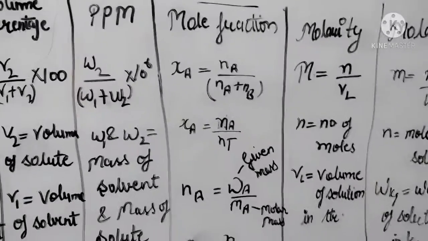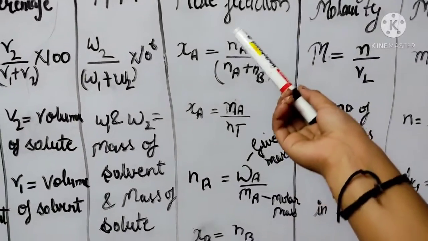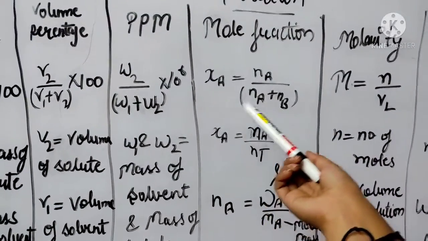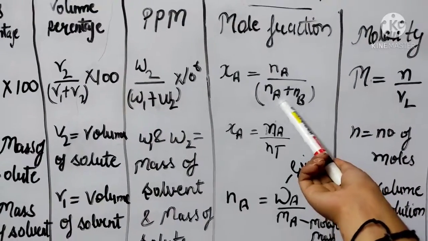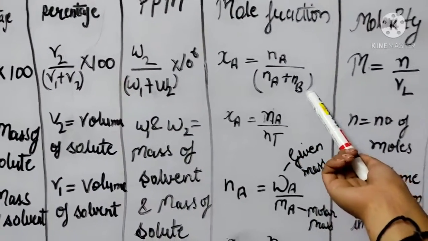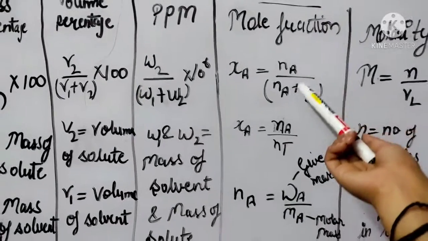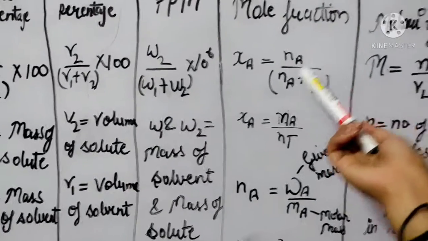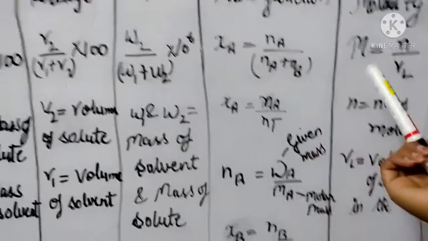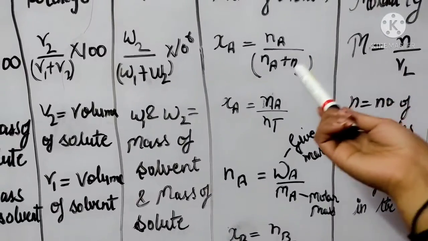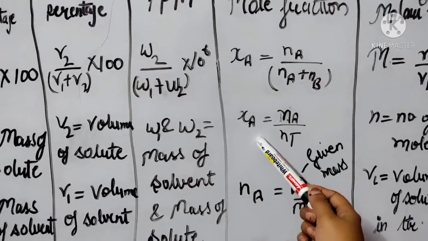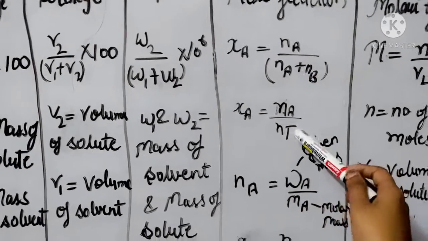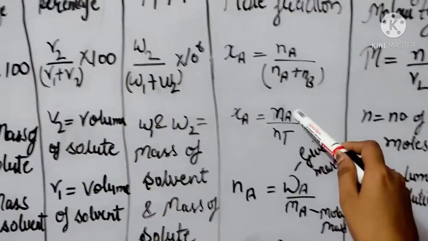Now comes to the mole fraction. What is mole fraction? Mole fraction equals Na upon Na plus Nb. What is Na? Number of moles of the solute, and Nt is the total moles of the solution. Mole fraction equals Na by Nt.